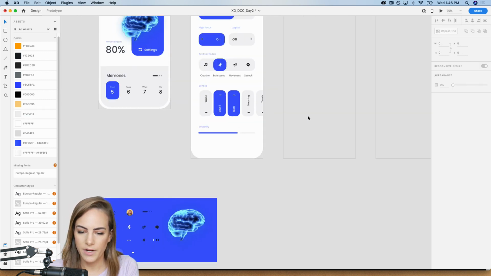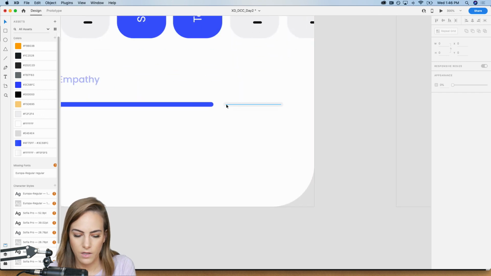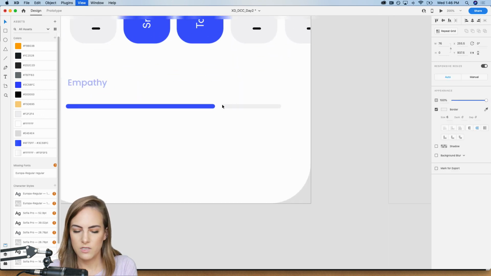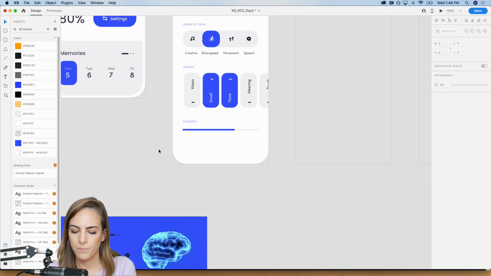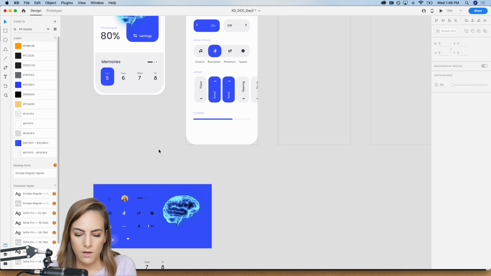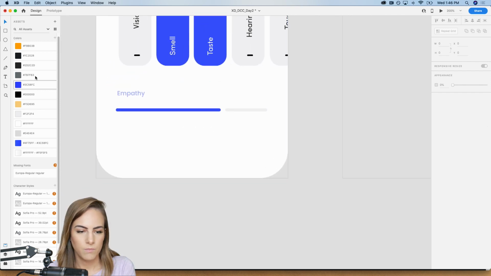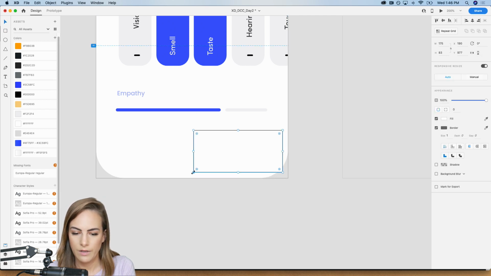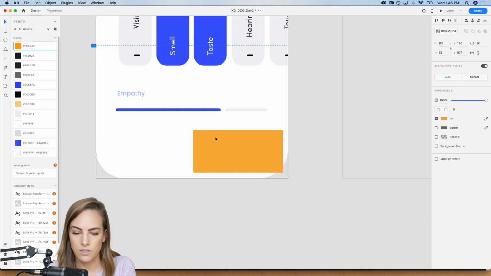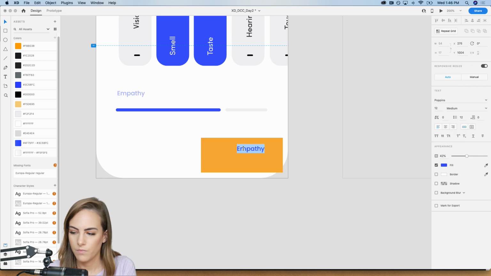And then we'll drag this over. Make this that gray color. And give it a little space in between. Okay. Then we just need a little box so we can go to the next screen. So let's make this orange just for some contrast. And then we'll say update, or maybe like upgrade brain.